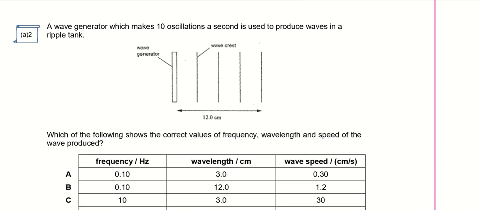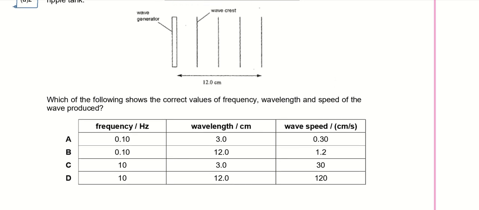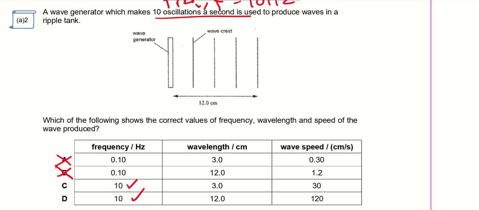A wave generator which makes 10 oscillations a second. 10 oscillations a second, this is actually my frequency. So my F is 10 Hertz. So with that, I can actually choose C and D to be the answer. A and B is incorrect. Okay. Which of following shows the correct values of frequency, wavelength, and speed of the wave produced?